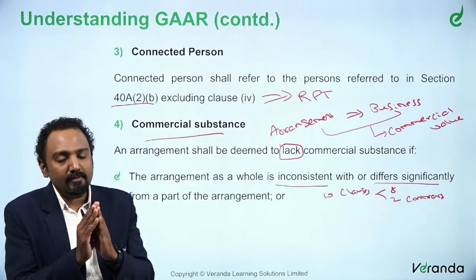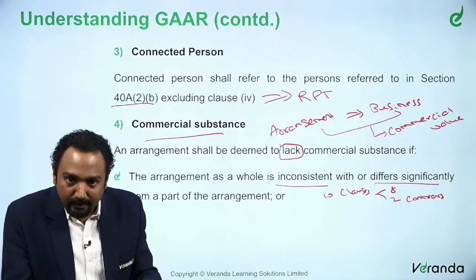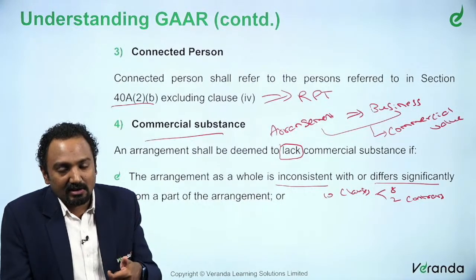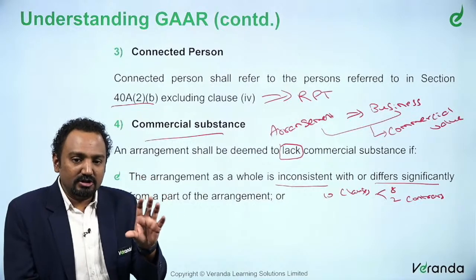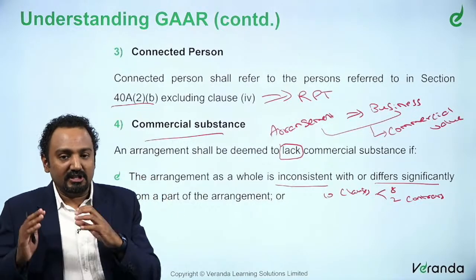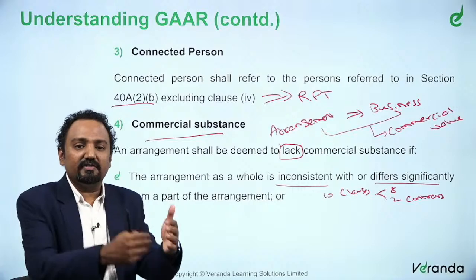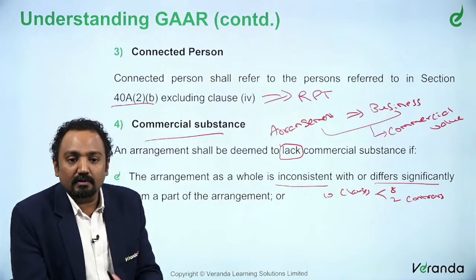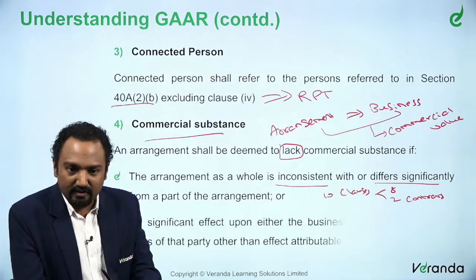So, that is what in our example we are saying: there are 10 clauses in a particular arrangement. In those 10 clauses, 8 speak a language, 2 speak a different language. It is contrary, it significantly differs from what 8 wants to achieve. This could also be called lack of commercial substance.